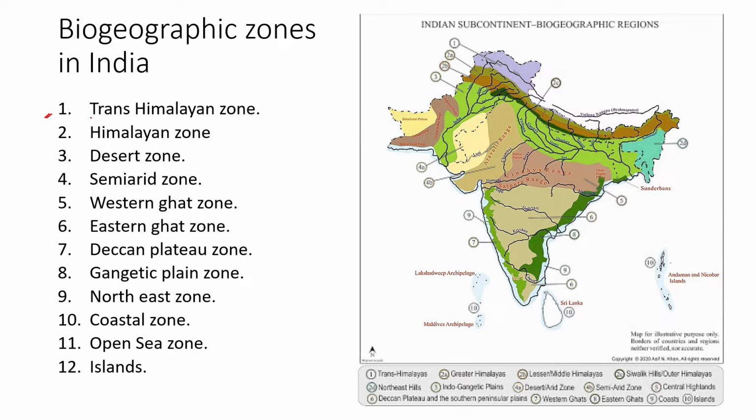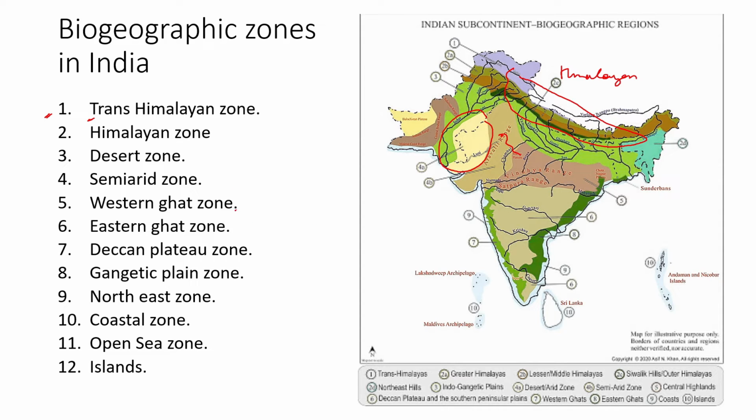So you know about the Trans-Himalayan zone. The Trans-Himalayan zone is the lower zone of the Himalayan region. Then comes the Himalayan region, which is above it. Then there is the desert zone, which consists of the Thar desert. Then there are semi-arid zones. Apart from the desert zone, these ranges are the semi-arid zones, which usually contain shrublands and small thorny bushes. These are usually part of the upper plateau regions.